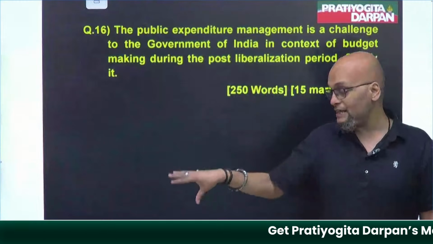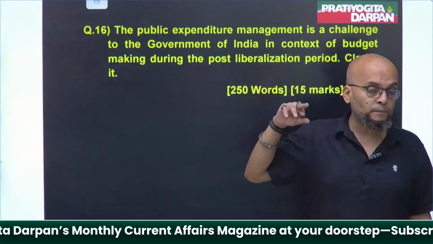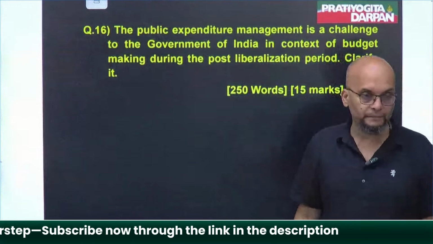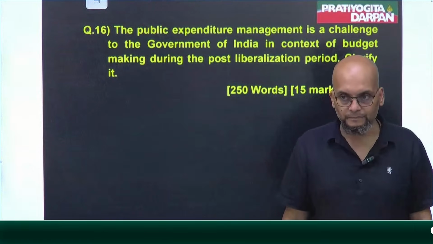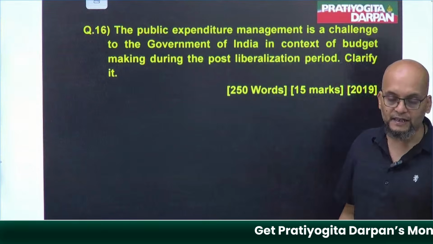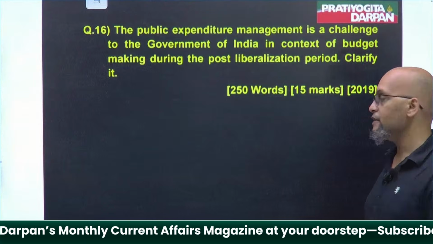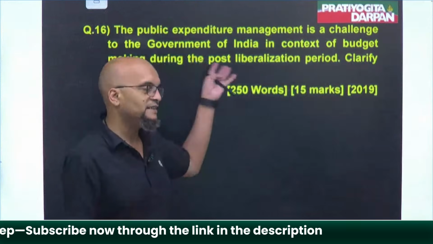And why did this expenditure reduce? Because instead of focusing on agriculture, government adopted the methodology of welfare. Government started spending more on welfare than agriculture, providing subsidies, providing rations, all these things. Initially, government used to focus more on agriculture. Okay. So you had to illustrate these things here.